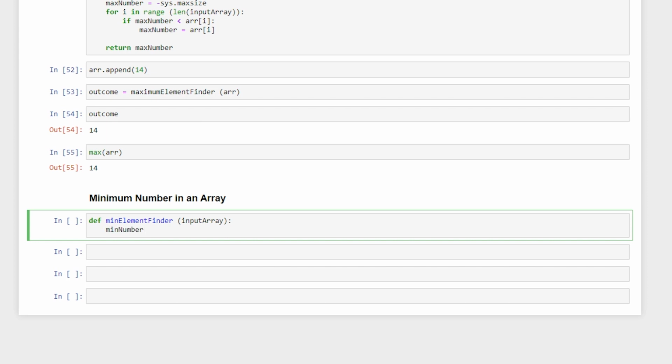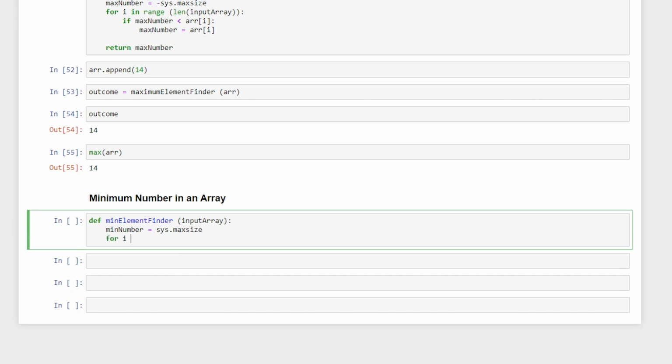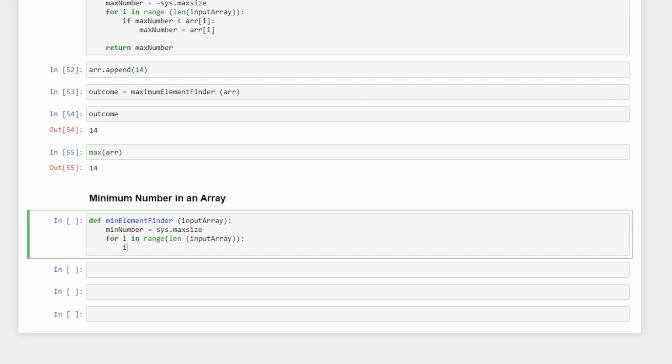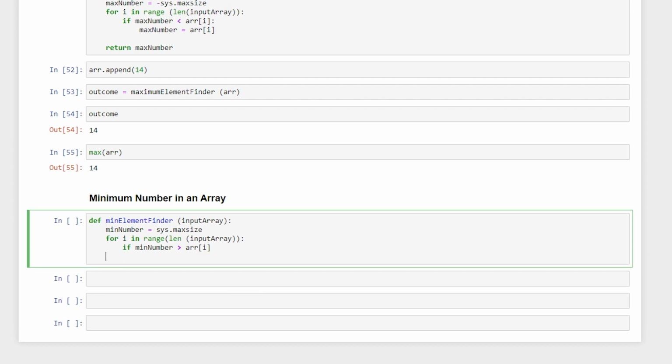Okay, so we are going to compare all the numbers that we have currently. So I'm sorry, this is a very large number. Okay, so I'm going to select max size, and now I'll say for i in the range of, since we are running a loop, my input array, and now the way it performs is if the minimum number that we have currently is greater than the number that we have over here in the array, you want to perform something.